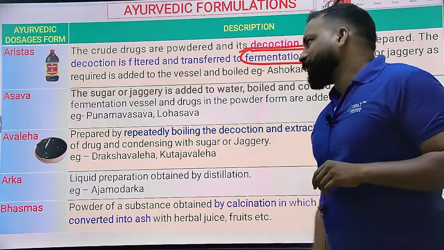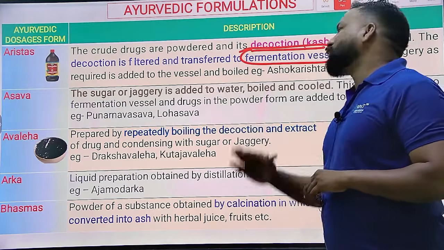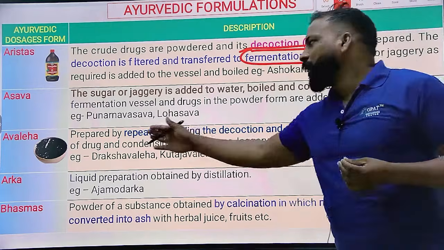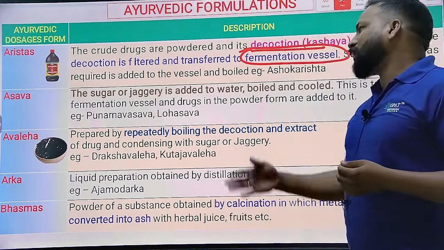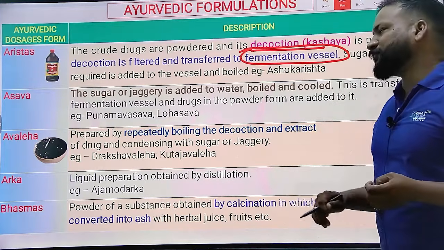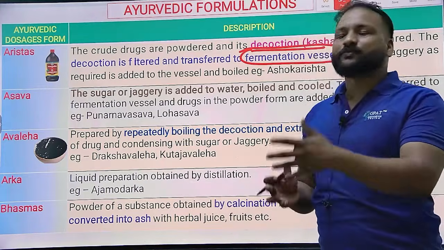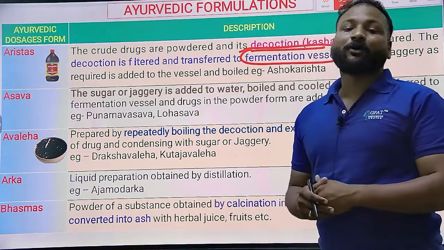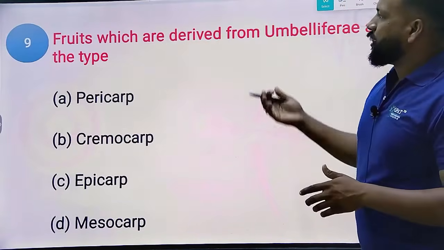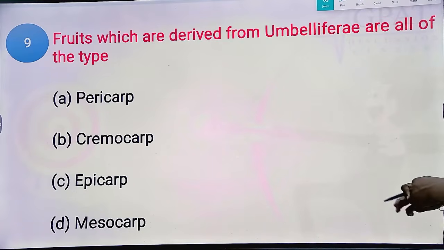Asava is the same, both are the same, but in one we use powder drug and in the other we use a direct extract. Avaleha means a preparation made by repeatedly boiling a decoction or extract, finally giving semi-solid viscous preparations. Arka means distilled products. And Bhasma means powdered ash.